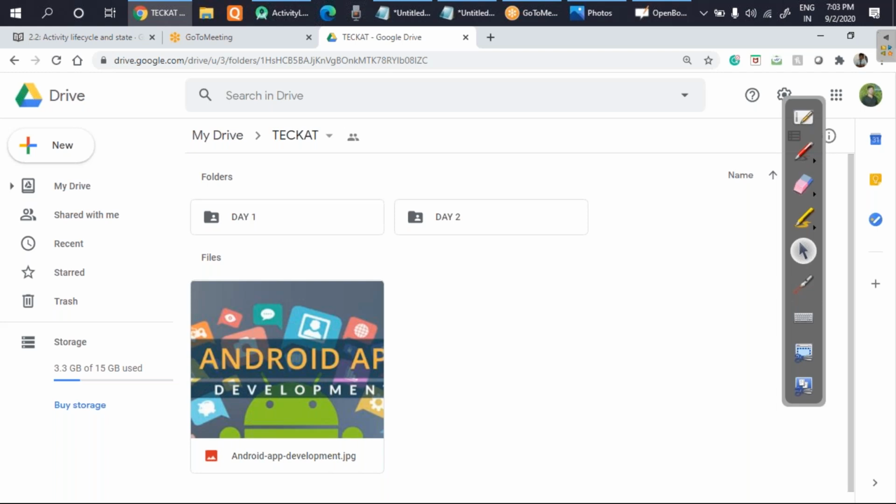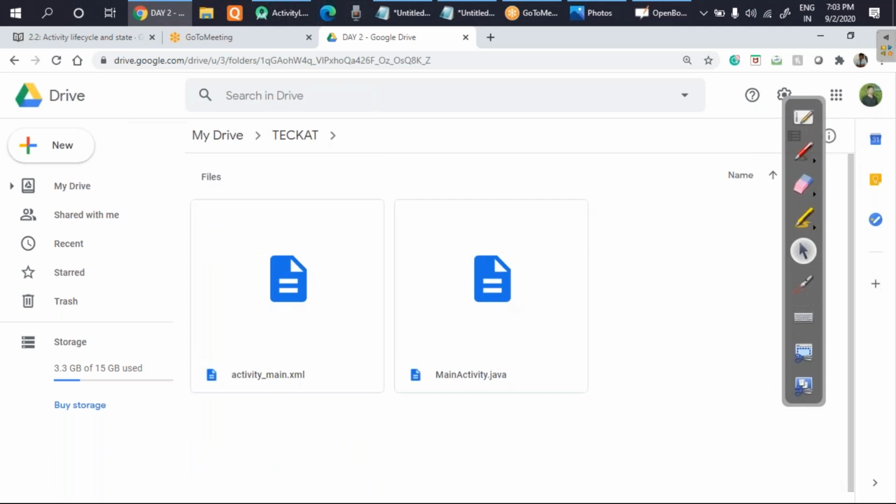As you can see in day 2 already, I have kept that XML file and that activity file which I used to prepare that small calculator. So you can use this, and it will be a little bit handy for everyone to understand if you are having doubt.